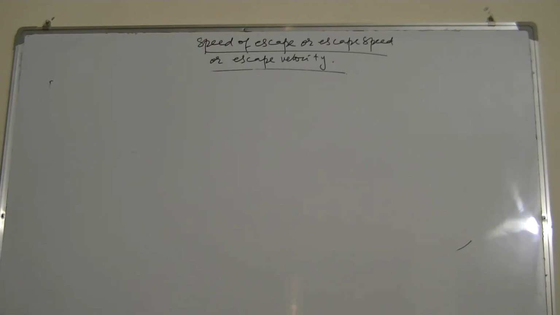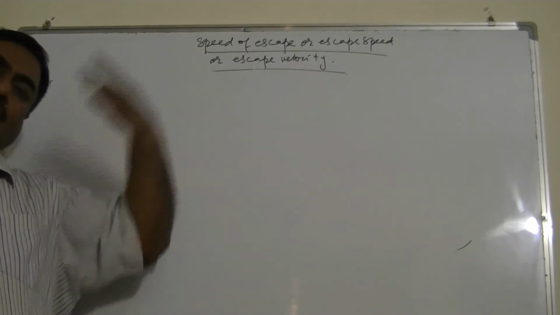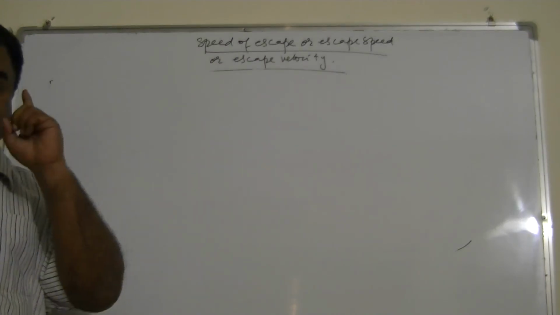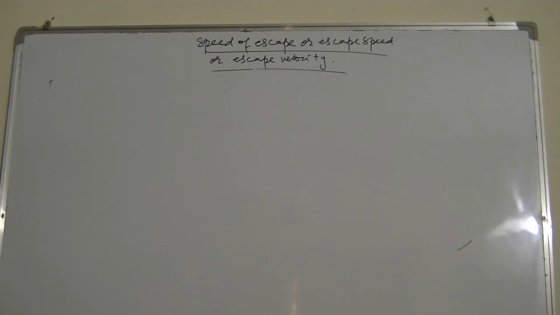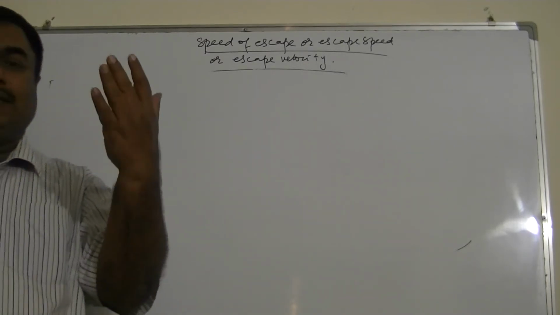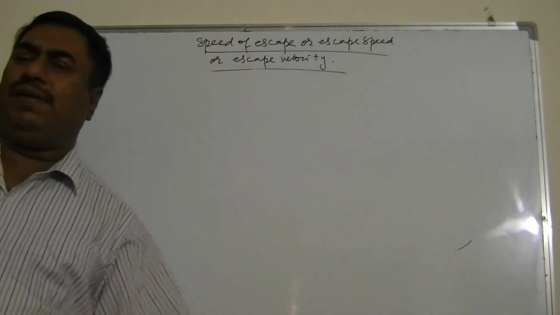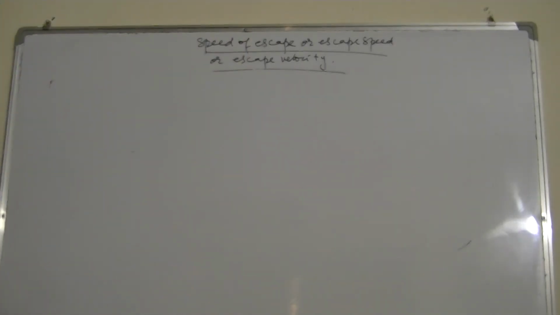And minimum means if you give it more speed, it will never come back either, but that will not be the speed of escape, because speed of escape clearly means the minimum speed, and it must be initial, without the help of rockets. Because if you throw anybody even at 1 meter per second with the help of rockets, it will take millions of years, but it will go away from the gravitational field of the earth.